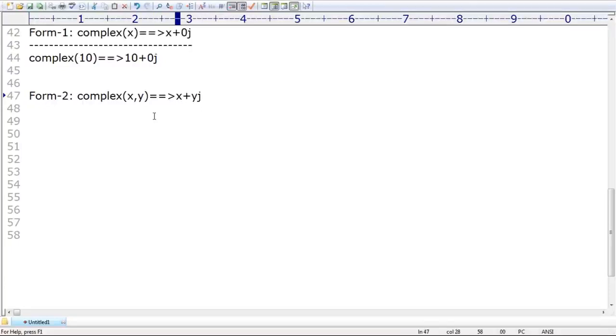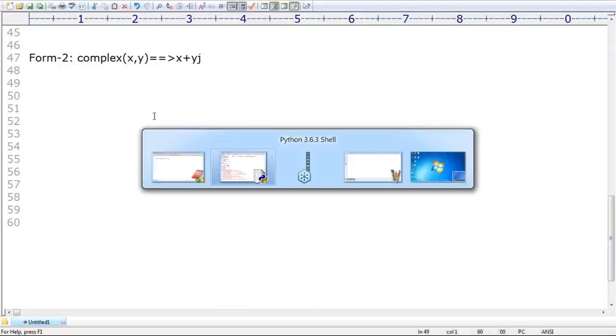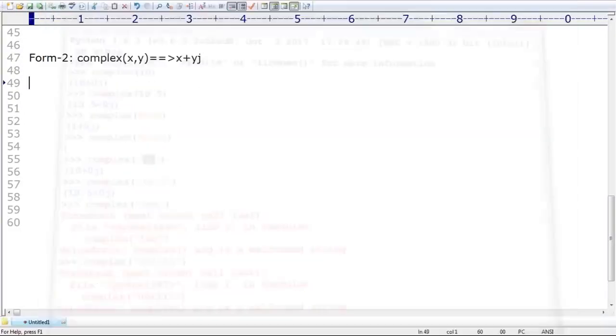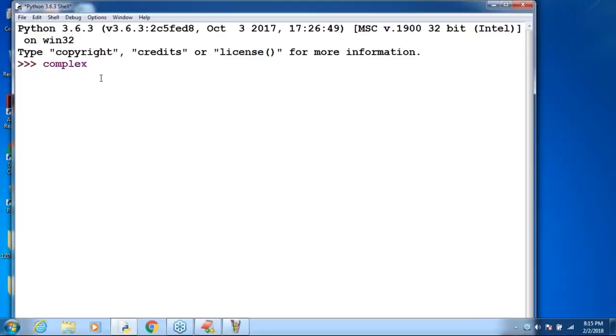Now take very special care. Of course, it is exactly the same as the previous case, there is no big thing. Observe complex of 10 comma 20. What is the output? What is the answer by default we are going to get? 10 plus 20j. Remember that, 10 plus 20j, like this, right?